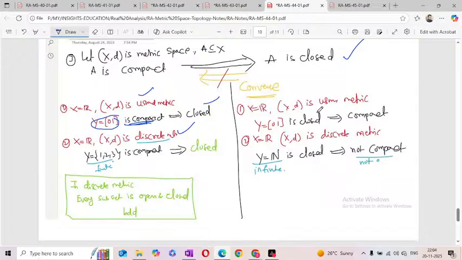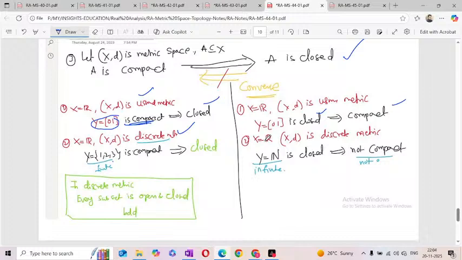Next one, converse. Now we'll verify. Now X is equal to real numbers, and (X, d) is the usual metric, and Y is equal to, I'm taking the closed interval [0, 1], it is compact. Now I'm taking one more example.